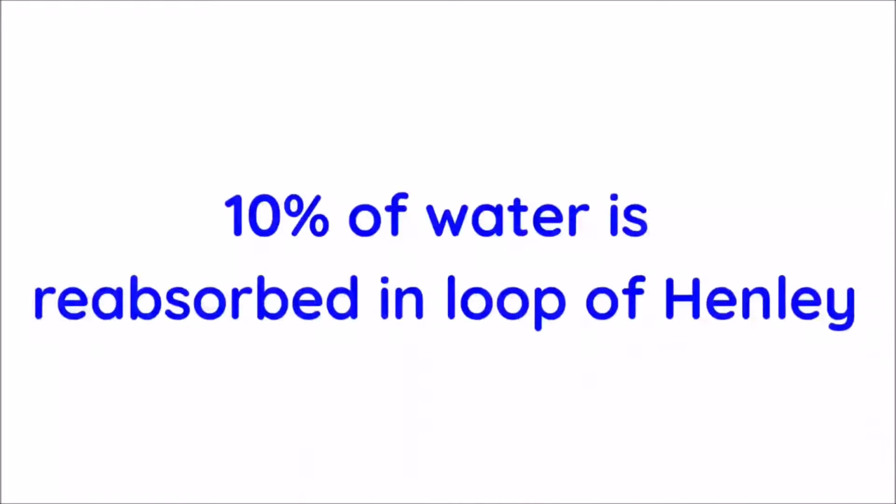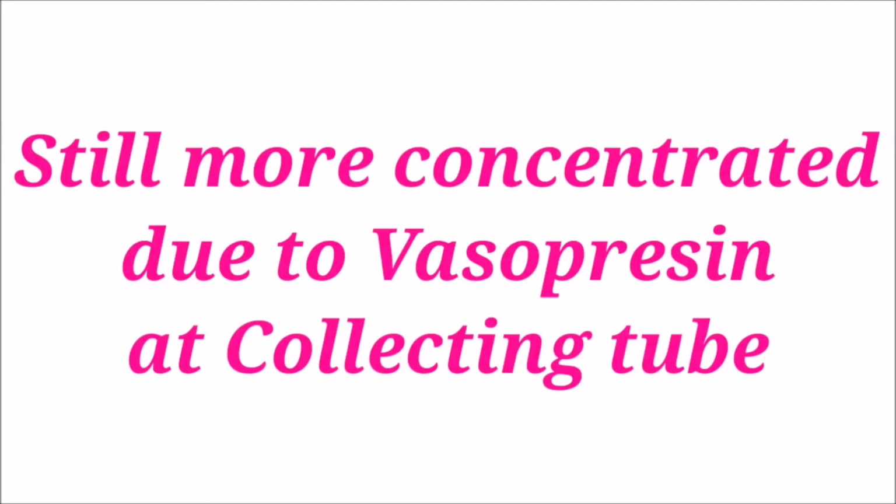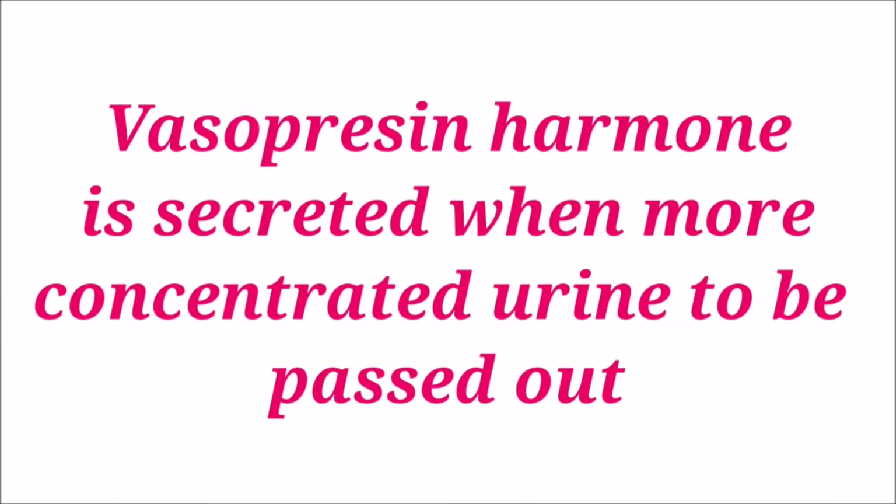10% of water passes out of the filtrate through osmosis in the area of the loop of Henle. This leads to the concentration of urine. But further concentration of urine takes place in the area of the collecting tubules in the presence of a hormone called vasopressin. This hormone is secreted only when concentrated urine is to be passed out.